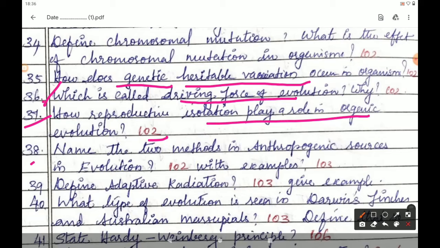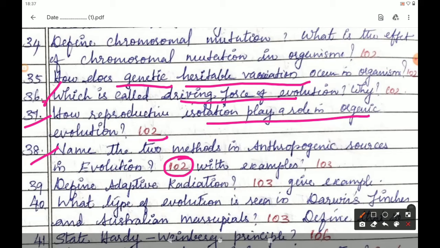The next, 38th question. Name the two methods in anthropogenic sources in evolution. Answer is given in page number 102. The two methods in anthropogenic sources are natural selection and artificial selection.